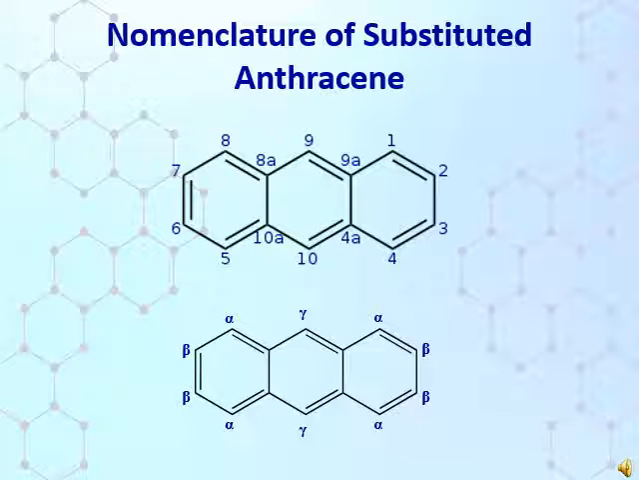Now come to the nomenclature of substituted anthracene. In the structure you can see that the positions 1, 4, 5, 8 can be denoted as alpha position, 2, 3 and 6, 7 can be denoted as beta position, and 9, 10 can be denoted as gamma position.